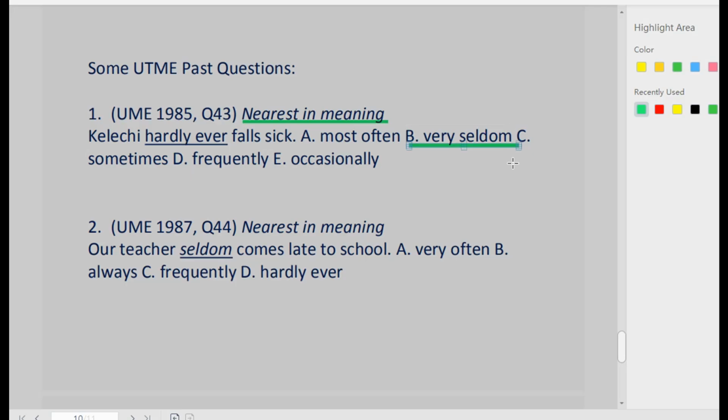The second one is in 1987 question 44. It's also nearest in meaning. Our teacher seldom comes late to school. We have very often, always, frequently, hardly ever. Of course, judging from what we have in the first past question, the correct option here is hardly ever. Our teacher seldom comes late to school. It means our teacher hardly ever comes late to school.